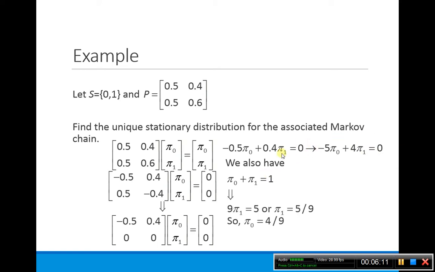So we can just simplify, and if we get rid of the pi 0, so multiply this one by 5 here and add it to this one, then the pi 0's go away and we get 9 pi 1 is equal to 5. Or pi 1 has to be 5/9, and then obviously if pi 1 is 5/9, then pi 0 has to be 4/9. So our steady state then is just 4/9, 5/9.